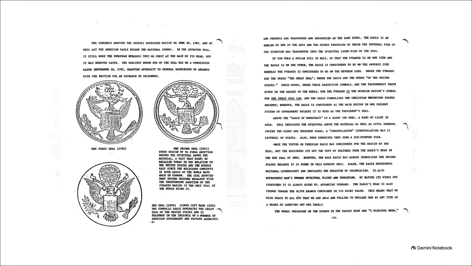And looking closely at the seals provided in the source images, the texts explain this really profound duality. If you fold a dollar bill, you essentially get two distinct sides of government. The pyramid is described as the Moorish nation symbol for the Great Seal law, representing foundational truth and the roots of civilization in places like Egypt. On the flip side, the bald eagle represents what the texts call the Christian unionized states, acting as the main design of the current system. It's an interpretation of two completely distinct heritages tightly bound together in one single seal.